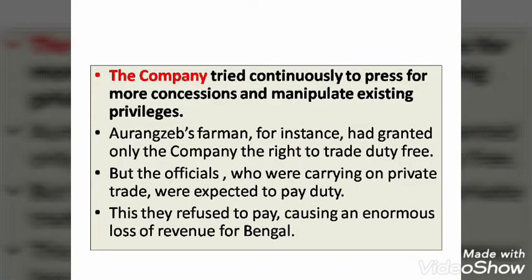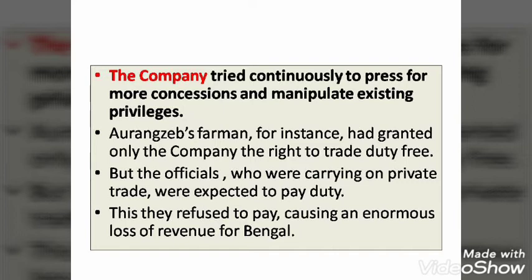But they were continuously trying to manipulate and increase their powers. The company got the power to trade without paying any taxes. But the other people connected with the company, the other officials, were also doing their private trade. They also refused to pay taxes, because the company was not paying, so they would not pay either. When this happened, Bengal's economy crashed. They were facing a lot of problems because they were not getting enough income.